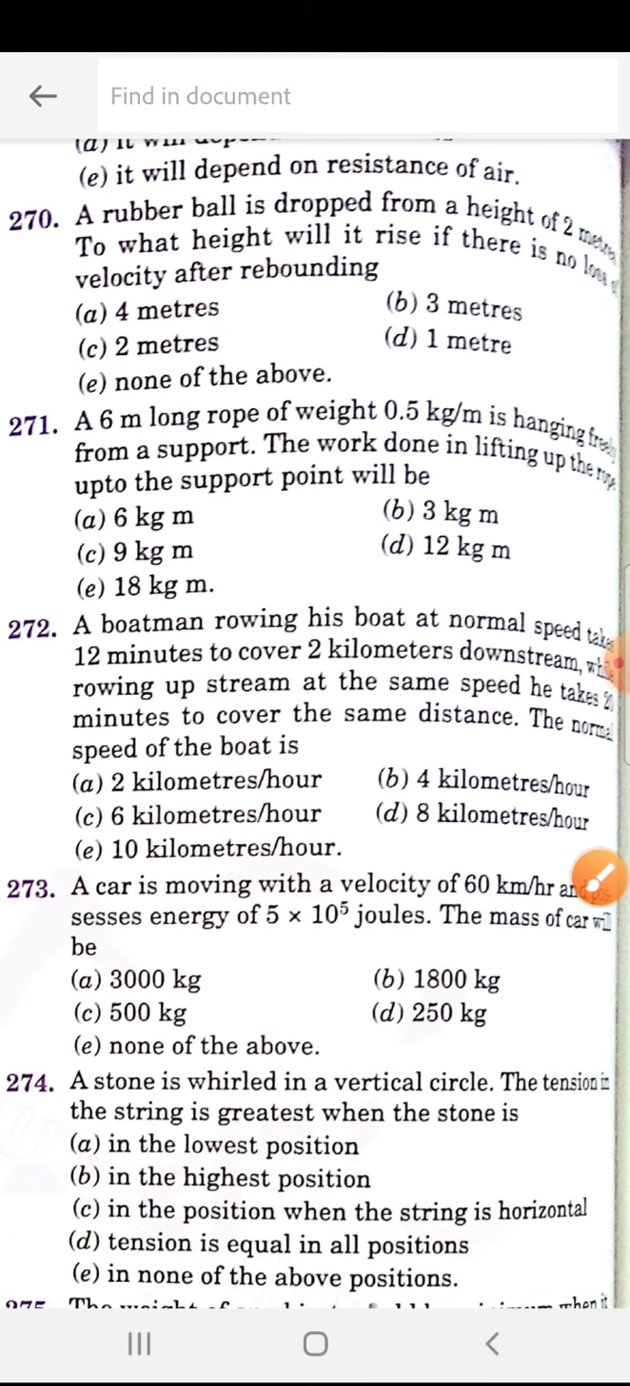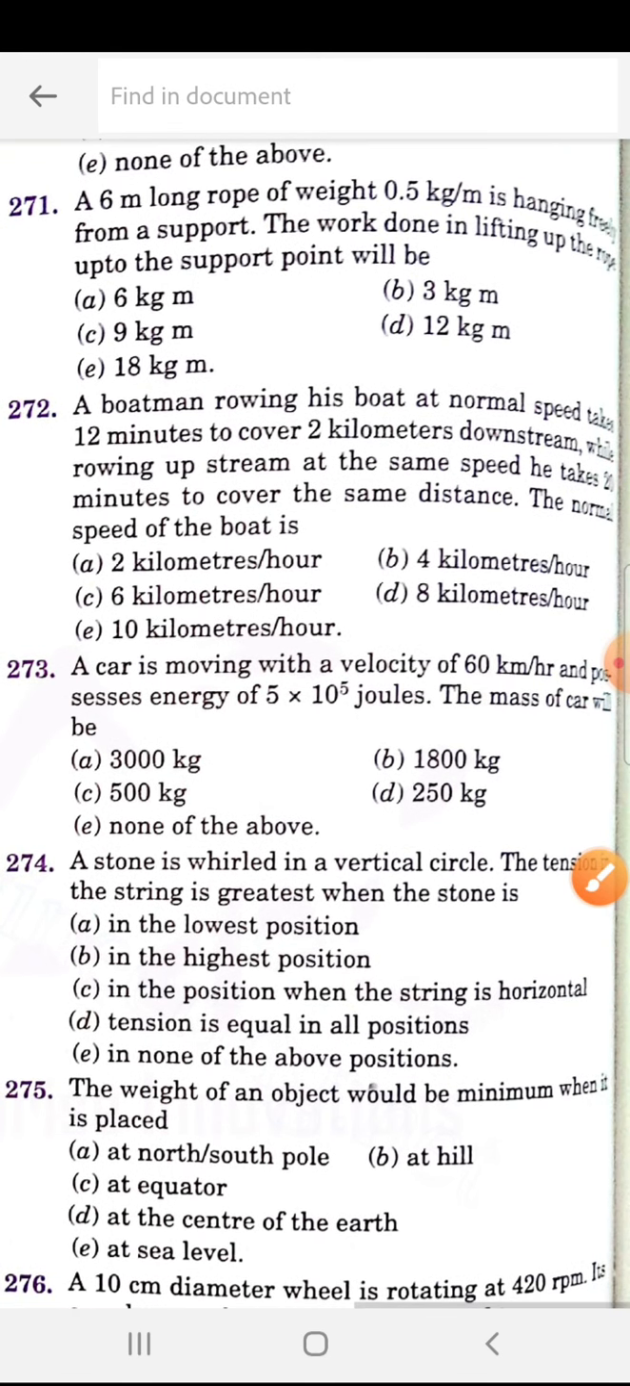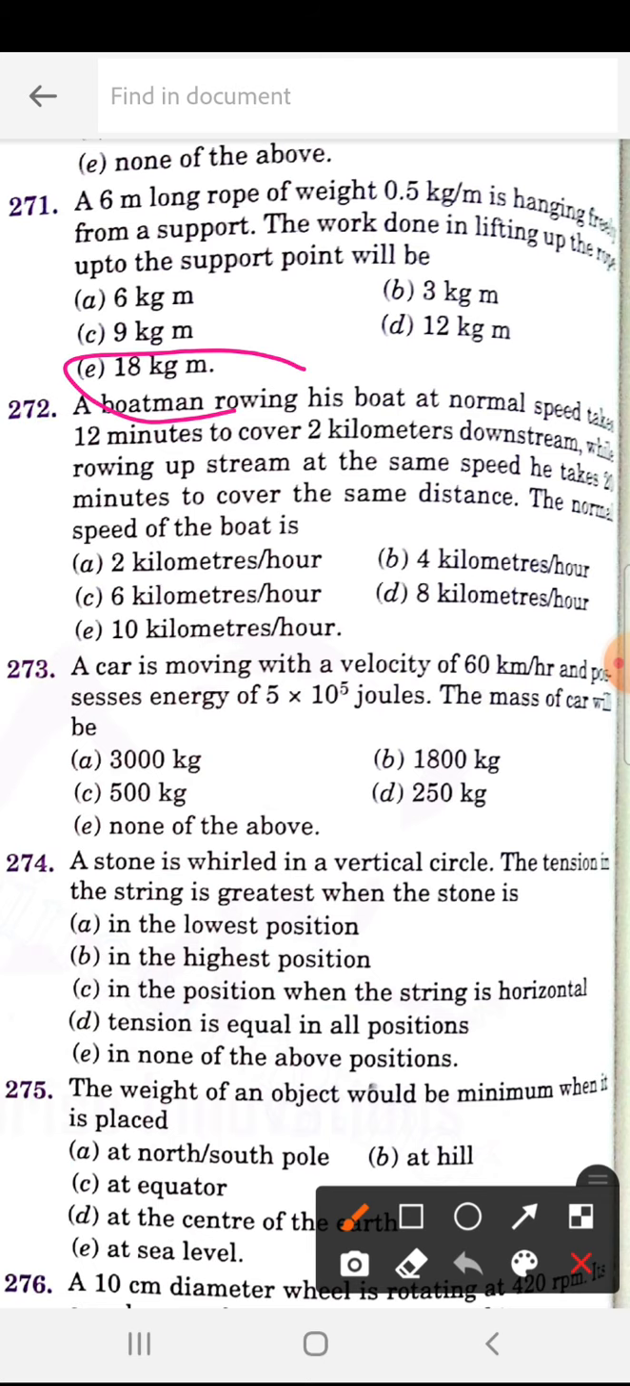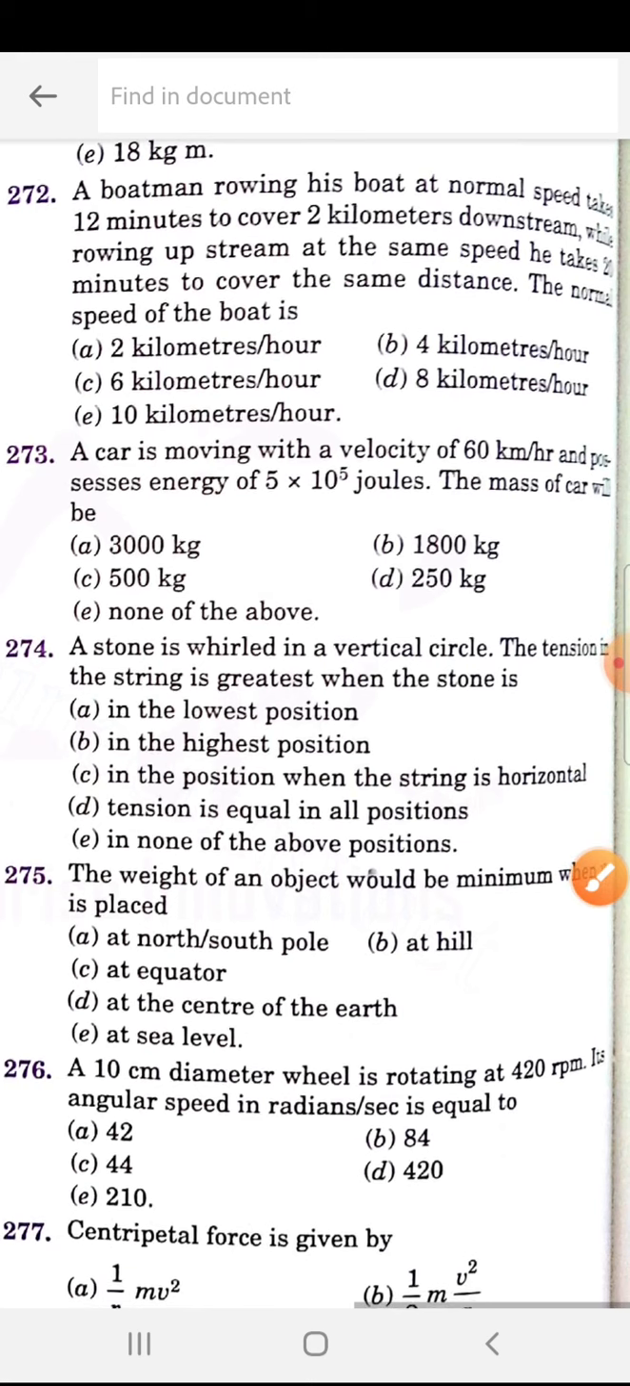A 6 meter long rope of weight 0.5 kg is hanging from a support. The work done in lifting up the rope up to the support point will be. So 271, what is the answer? That is 18 kg meter. Up to that it will be supported. After that it will break.